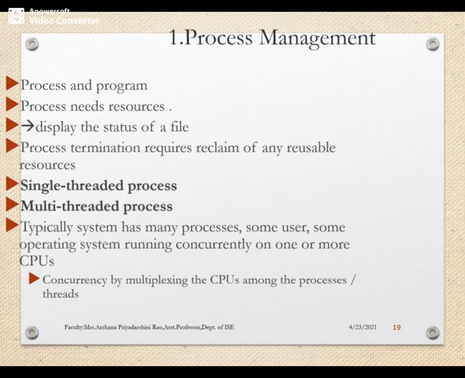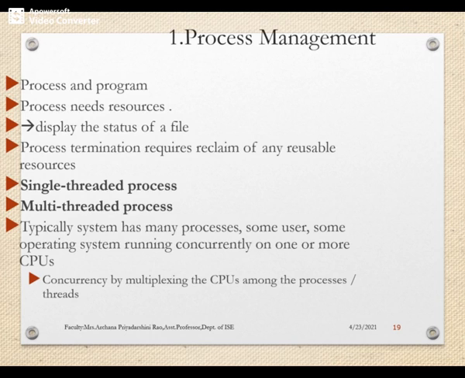When we talk about process, let's talk about program first. What is a program? A program is nothing but a set of instructions which are executed by the CPU. So a program in execution is called a process. Whenever we have a program and it is given to the CPU for execution, then the OS creates a process. For each program, we have a process being created.